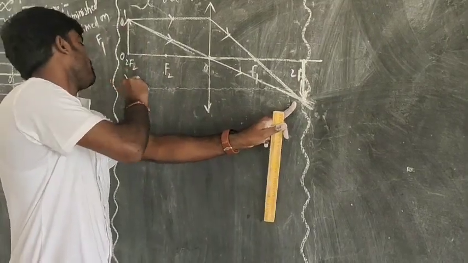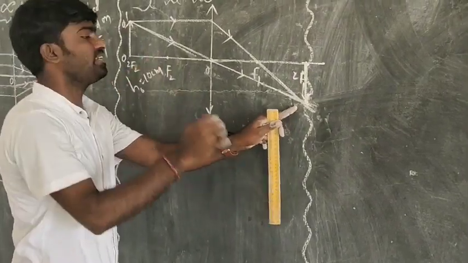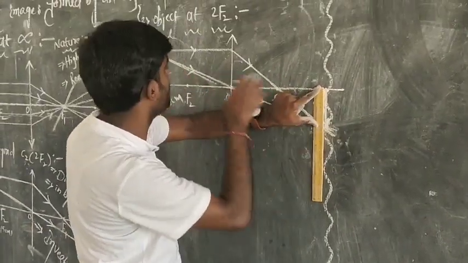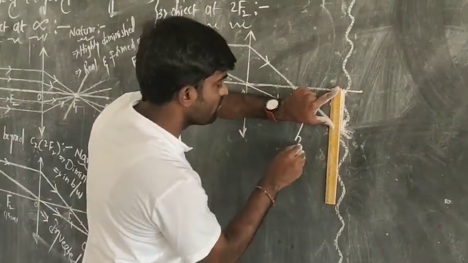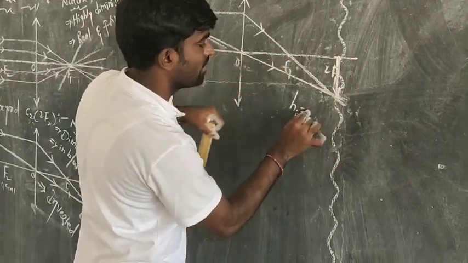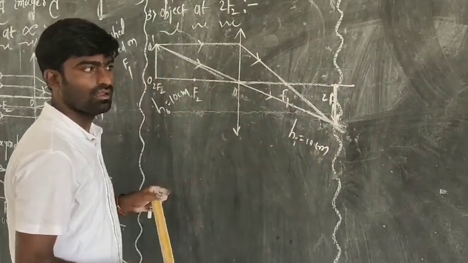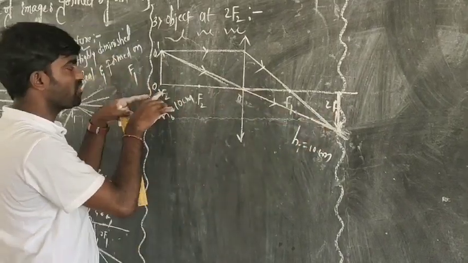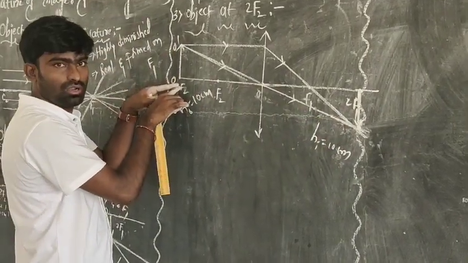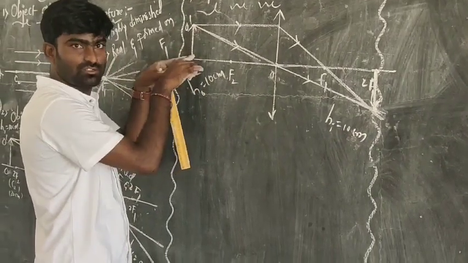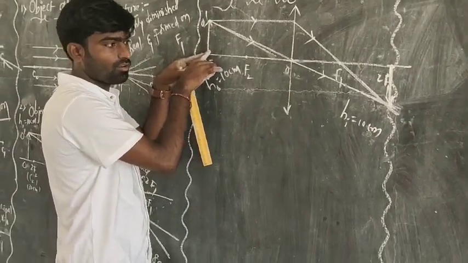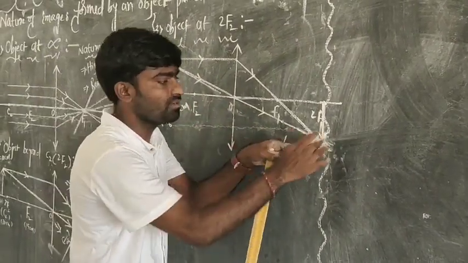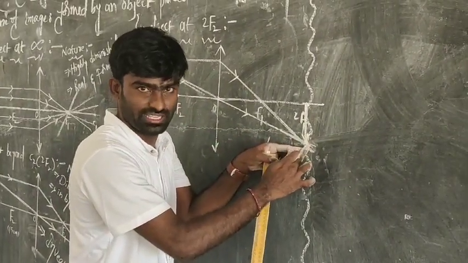What is the height of the object? 10 centimeters. And now if you calculate the height of the image which is formed in this case, it will be the same, 10 centimeters, which is formed on the same area, that is on 2F1. So the image of an object which is placed at 2F2 will be formed at 2F1 with the same size.